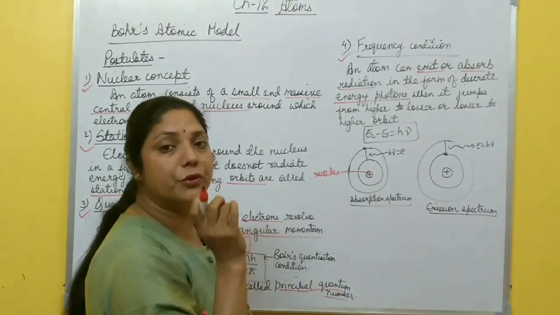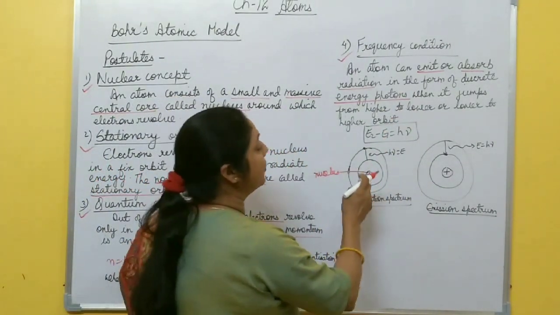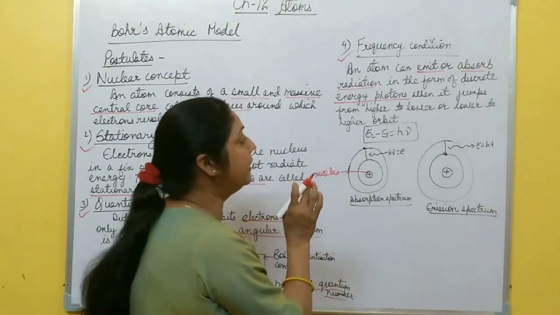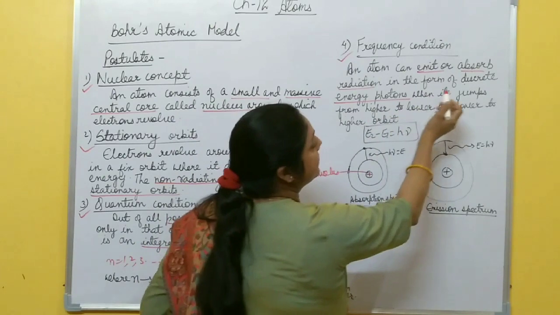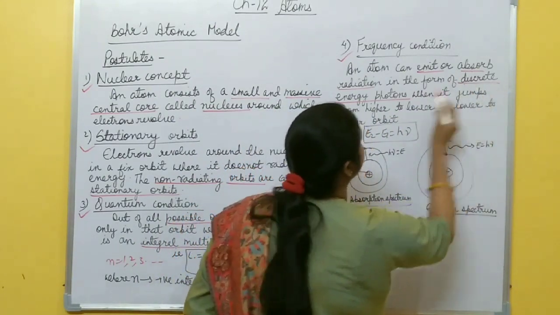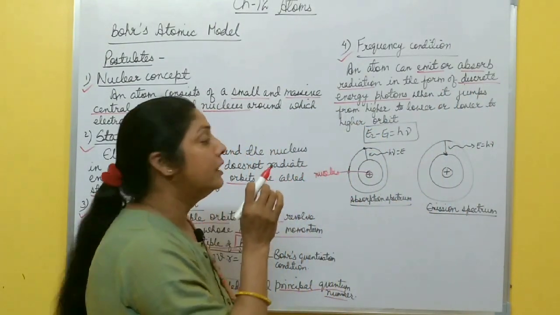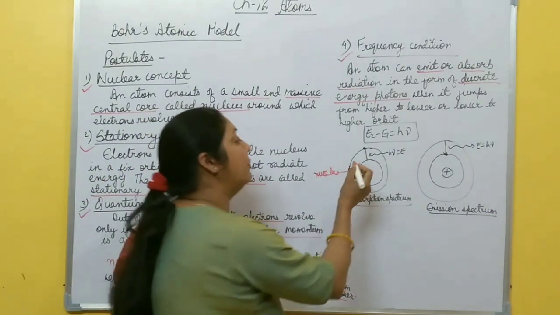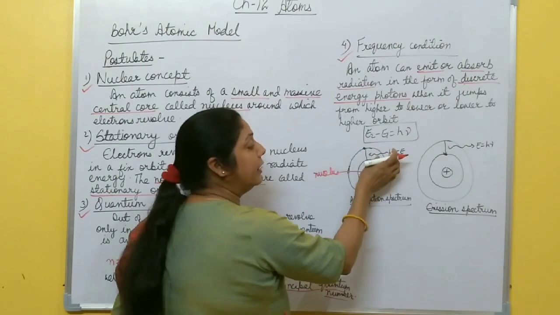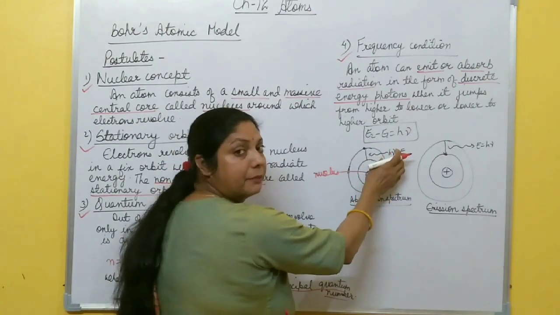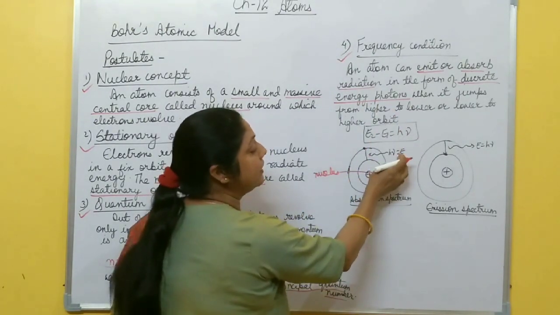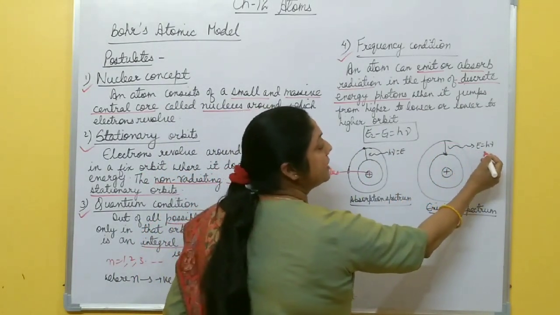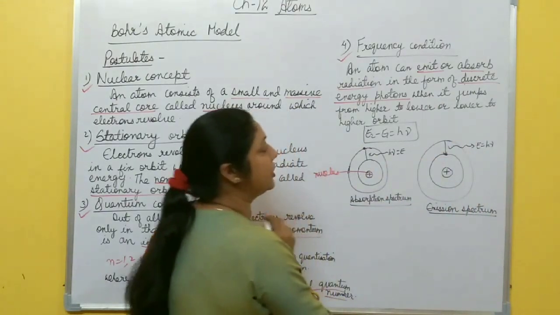You know, the energy of one photon is h nu. So when an electron emits or absorbs radiation while moving from one orbit to another, it emits or absorbs radiation in the form of discrete energy photons. It means the difference between the two energy levels is h nu. When it moves from a lower to a higher orbit, it absorbs a photon of energy equal to h nu, and when it moves from a higher to a lower orbit, it emits energy equal to h nu, right?